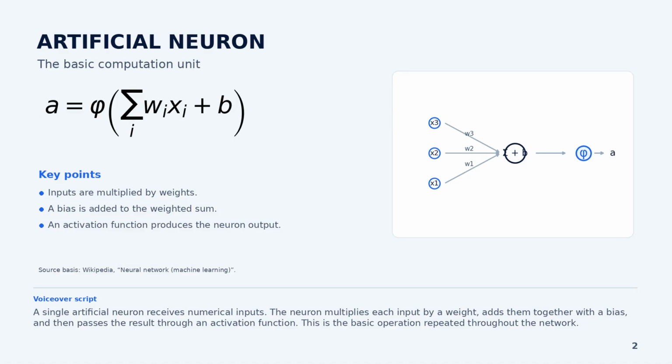The neuron multiplies each input by a weight, adds the values together with a bias, and then passes the result through an activation function. This is the basic operation that is repeated throughout the whole network.